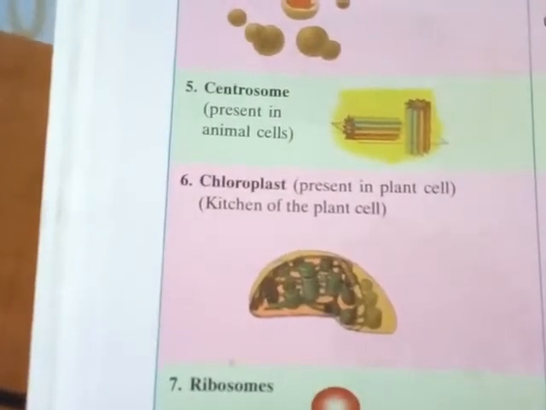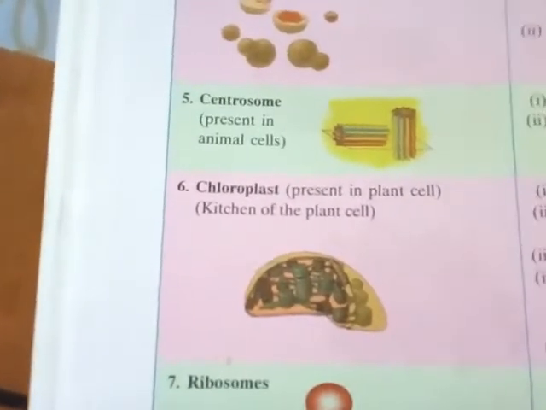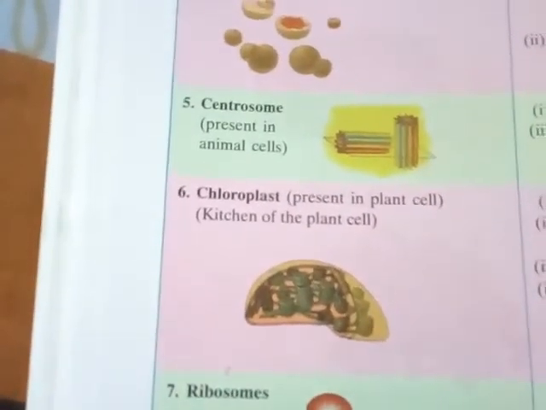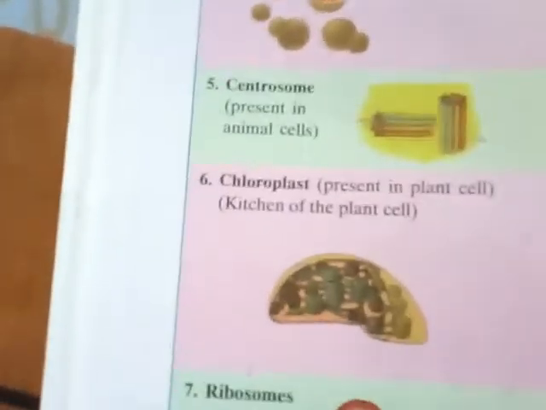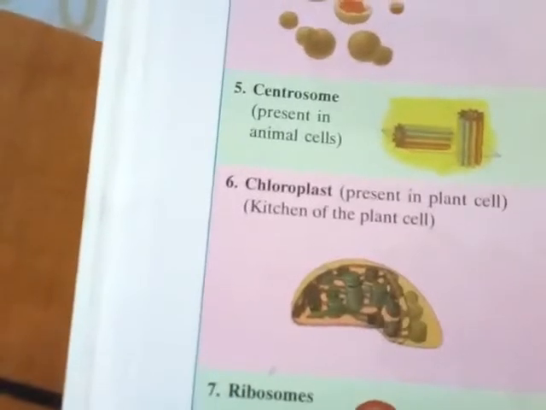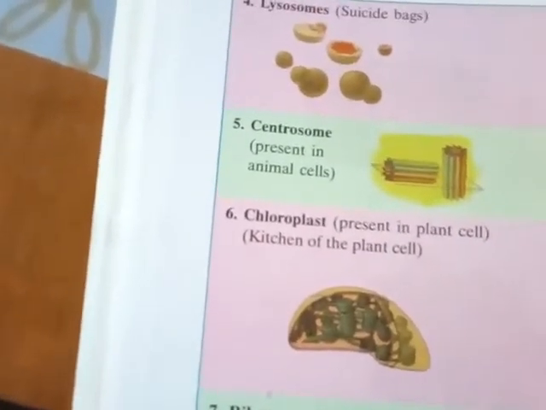As we know from photosynthesis, chlorophyll is a much more important thing. In the absence of chlorophyll, photosynthesis cannot carry forward. So chlorophyll is very important, and the chloroplast contains the green pigment chlorophyll.